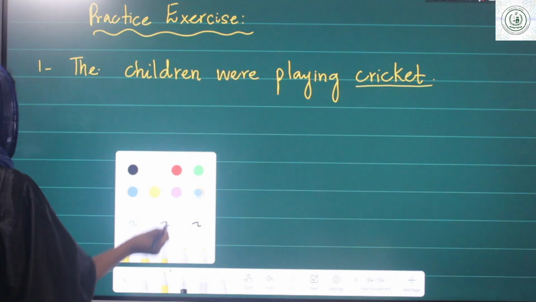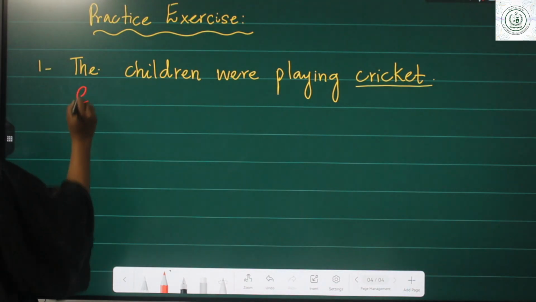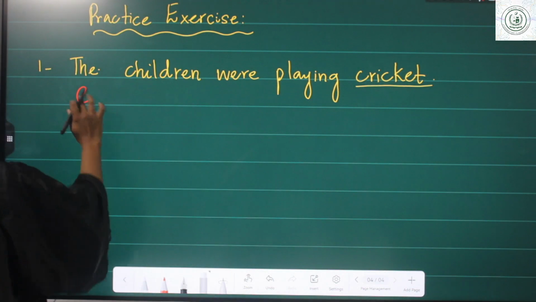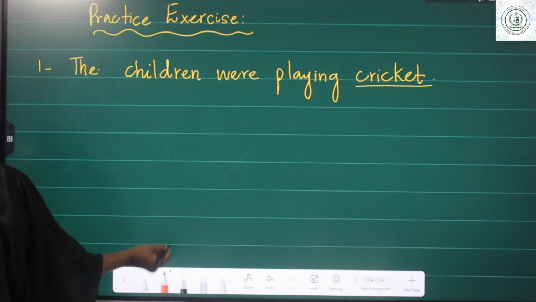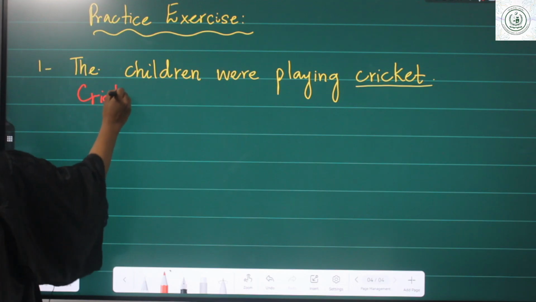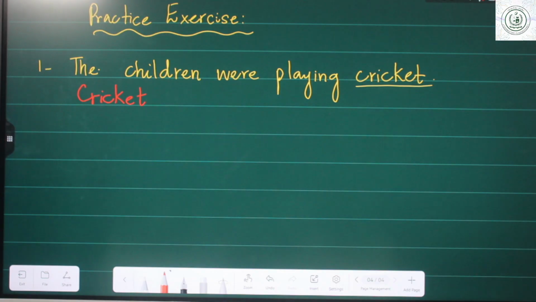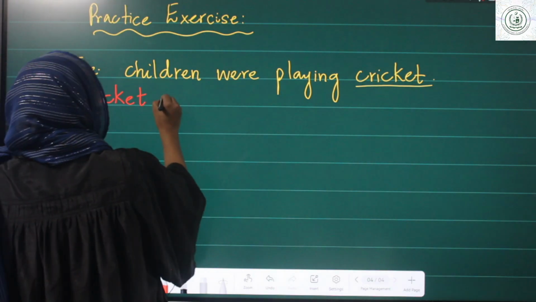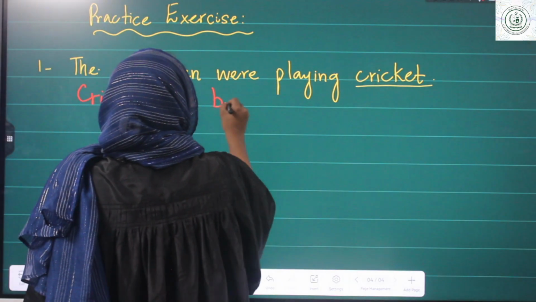Now I'm using a different color. Let's start. With the object, cricket was, after that, being.